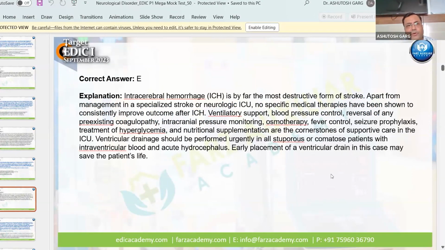Vent support, BP control, reversal of any pre-existing coagulopathy, ICP monitoring, osmotherapy, fever control, seizure prophylaxis, treatment of hyperglycemia, and nutritional supplementation. These are the cornerstones of the supportive care in ICU of an ICH patient. Ventricular drainage should be performed urgently in all stuporous or comatose patients with intraventricular bleed and acute hydrocephalus. So early placement of a ventricular drain in this case may save the patient's life. So answer E is absolutely right.